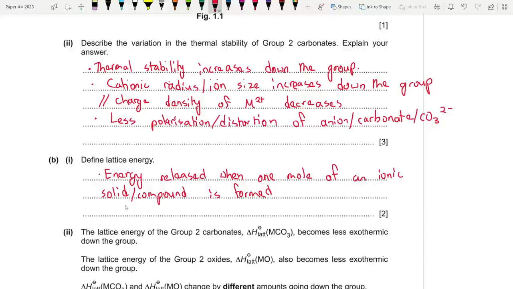But they particularly write from its gas phase ions or gaseous ions under standard conditions.